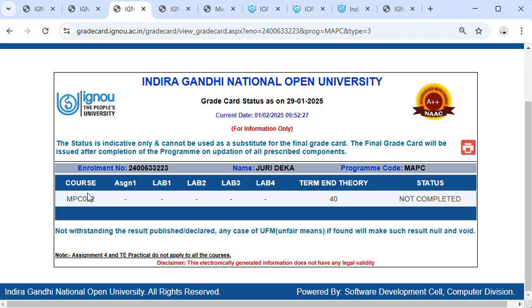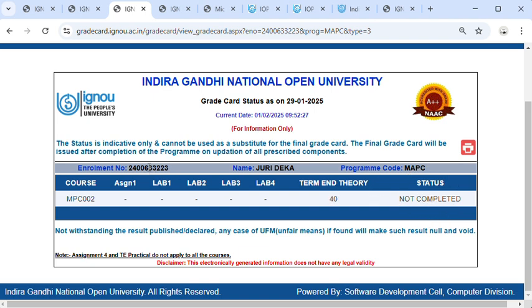For example, your course name is MPC 002 and the result shows term end theory papers individually 40 marks, and your assignment marks will be updated soon on the page as assignment 1, and your status will be declared as completed. Because assignment marks are not updated in the grade card till date, the result is showing not completed. Individually we can see that your theory paper is completed but assignment marks are not updated. Wait some time, your assignment marks will be updated and your status will be updated as completed.